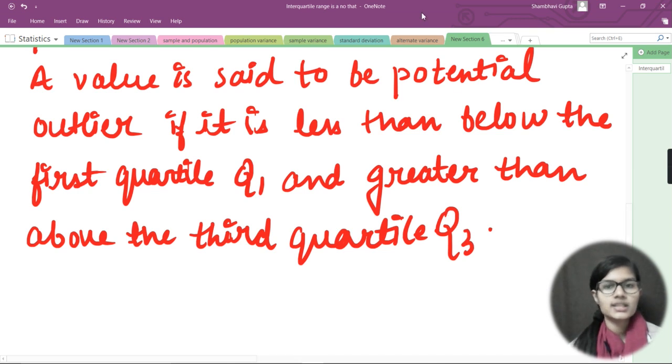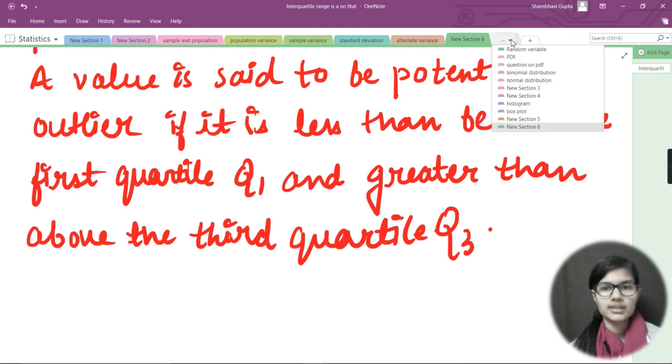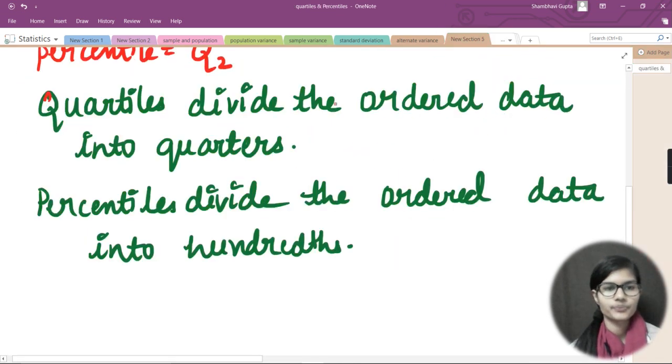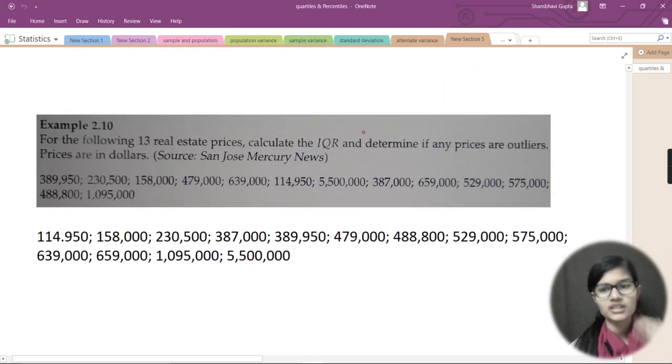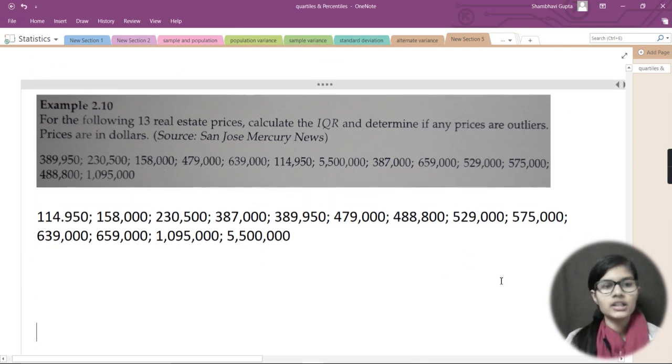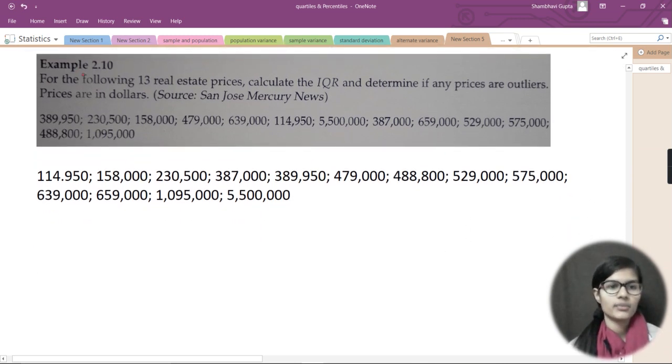Now we will take an example to describe what we have just said, and find the potential outlier. This is the example I would be taking today: the following 13 real estate prices. Calculate the IQR, the interquartile range, and determine if any prices are outliers. Each of the prices is in dollars. So I have this large list with very big numbers.